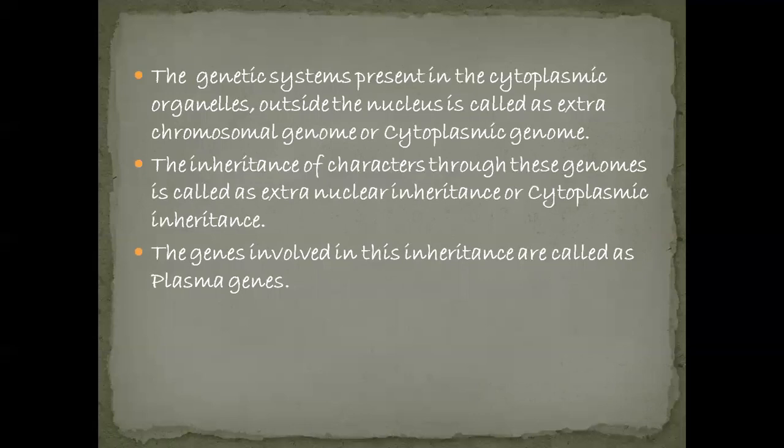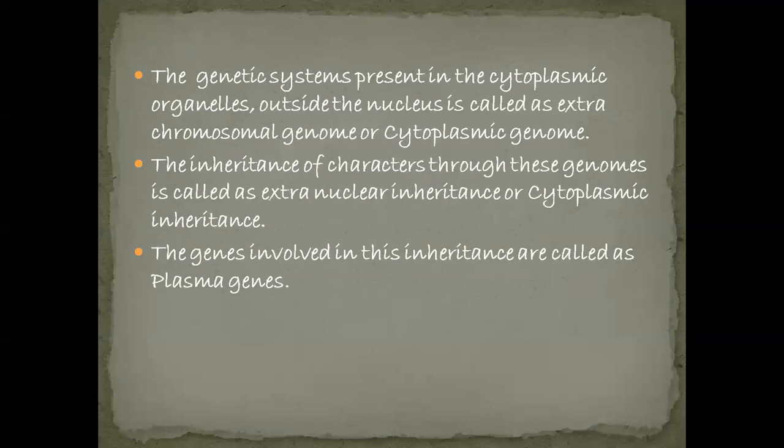Why are we calling it extranuclear genome? Because this genetic system, that is DNA, present in plastids and mitochondria, is outside of the nucleus in the cytoplasm. So that's why we call it extrachromosomal genome or extranuclear genome.